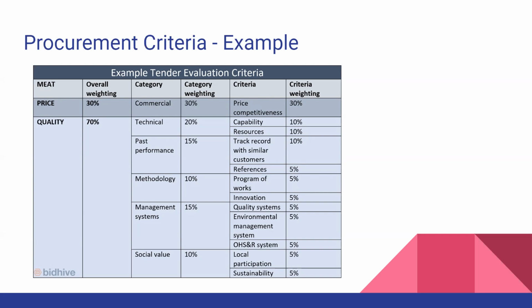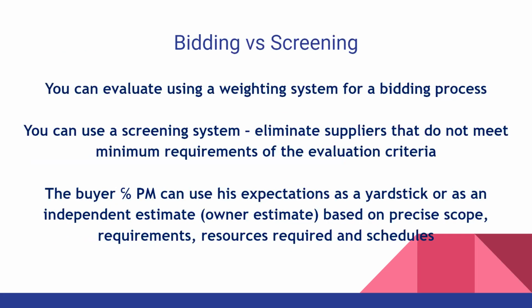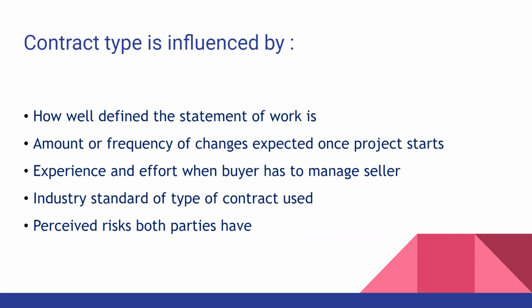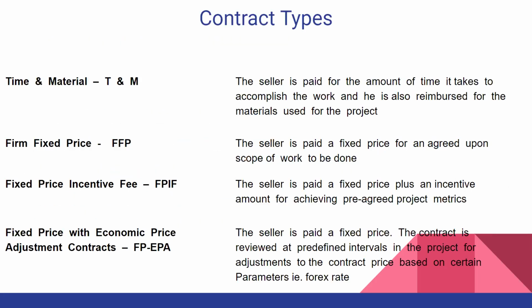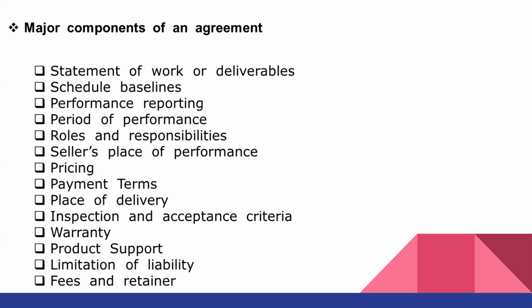Yeah, what we have discussed before that, we talk about criteria, and we also talk about screening and contract type, make or buy analysis, and 5 process groups. Also, 10 knowledge areas and some processes related to procurement, project procurement management in particular. And then we will also discuss the contract, the contents of contract.